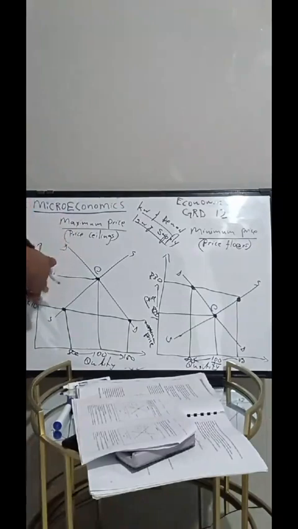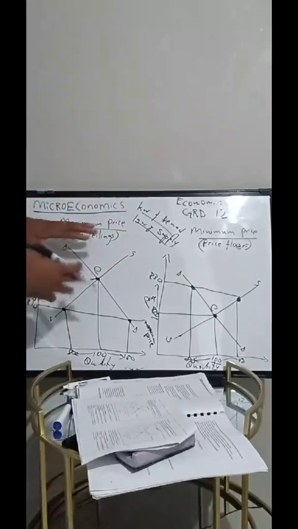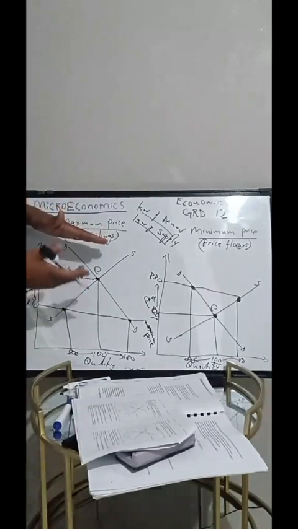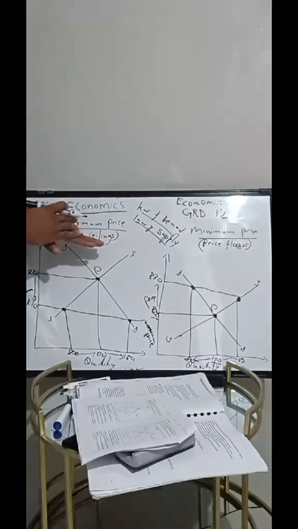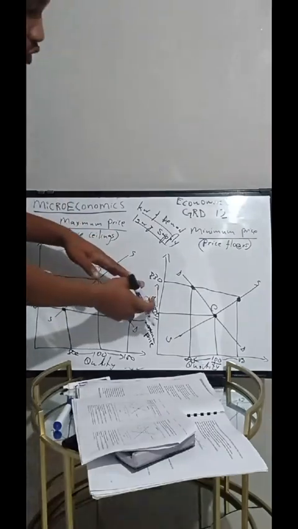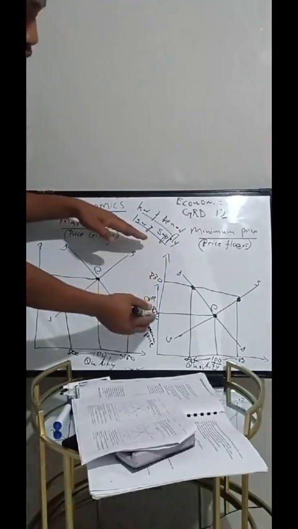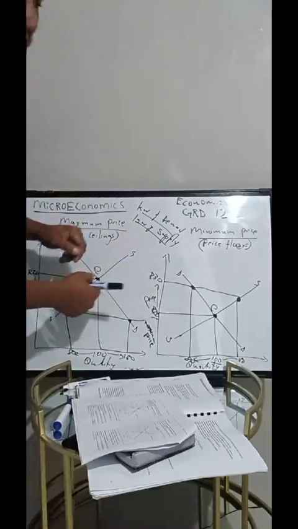The graph here, minimum wage, the maximum price, the minimum price. For example, for this one you can see it is the maximum price, because there was a decrease in the price, it went from a higher price down, meaning it is the maximum price. Then in this one you can see it is the minimum price, because there was an increase in the price from the market price of 20 rand to the minimum price of 30 rand.